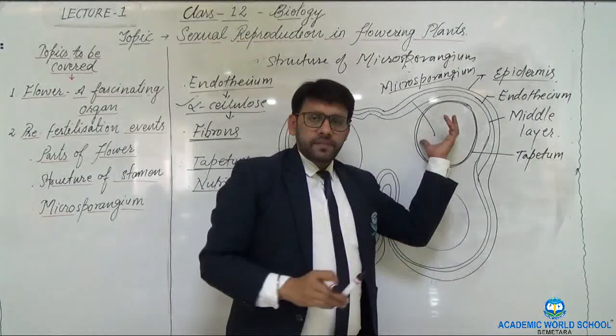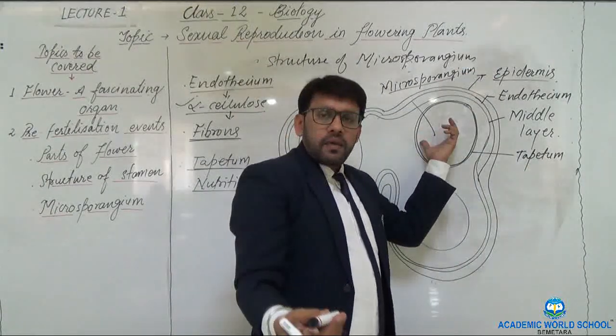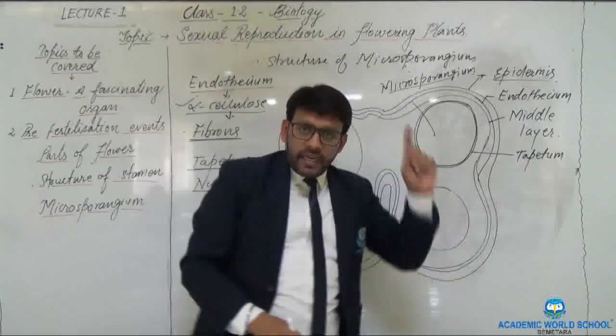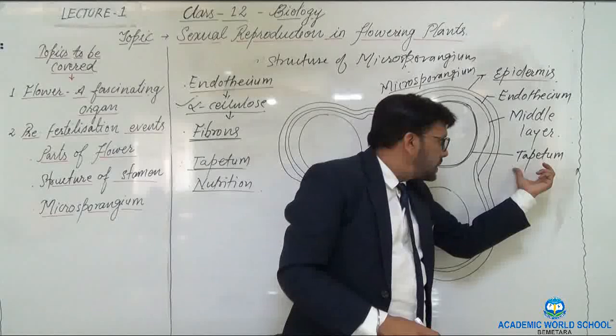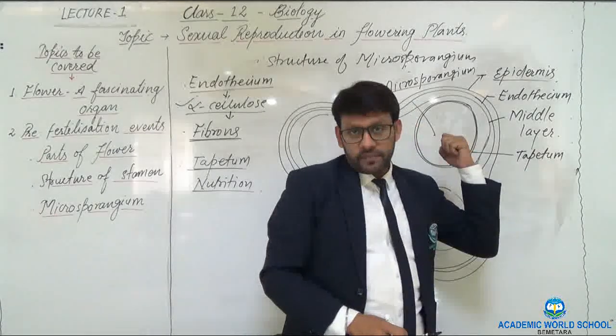Because these cells are going to be the male germ cells, they need nourishment, and this nourishment is provided by the cells of these tapetum.